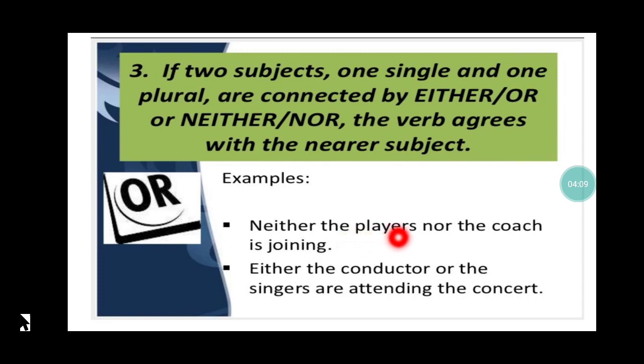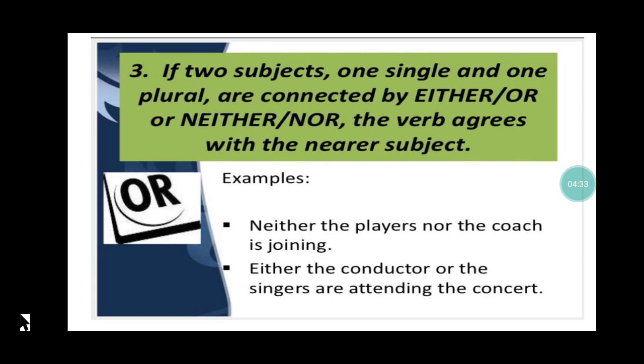One is the players, which is plural, and one is the coach, which is singular. So in these cases where we have two subjects, one plural and the other singular, the verb will actually depend on the subject which is close to it. Since the coach is nearer to the verb, the verb is going to be singular because my subject, the coach, is singular.